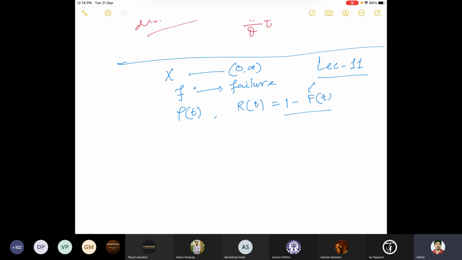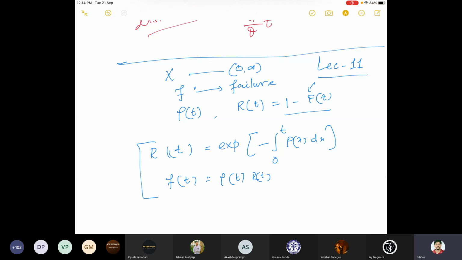And then I think I proved a theorem which said these functions are related, and R t is nothing but exponential of minus the integral from 0 to t of rho x dx, and also f t is equal to rho t times R t. So if we know one of them, then we can find the other function.